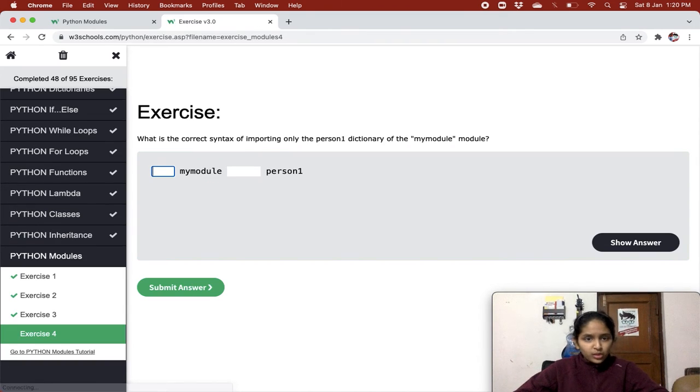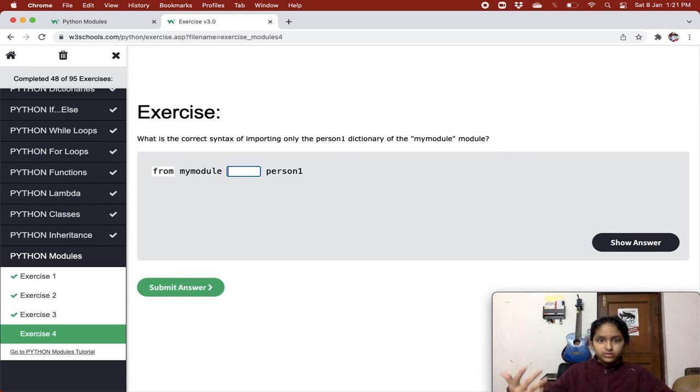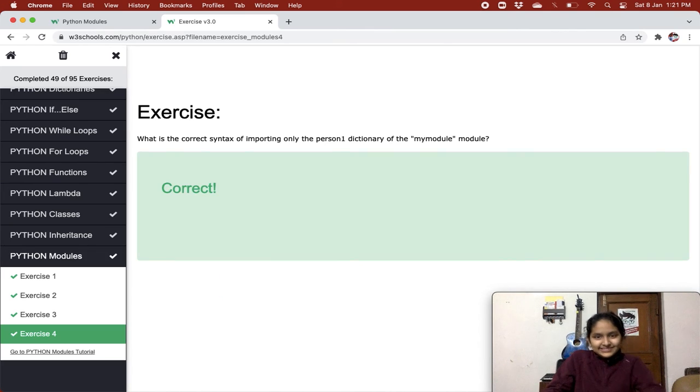What is the correct syntax of importing only the person1 dictionary of mymodule? If we want to give only one specific thing, the person1 dictionary, first we will say from this module I want this. So from mymodule import. Remember? Yes, we are done.